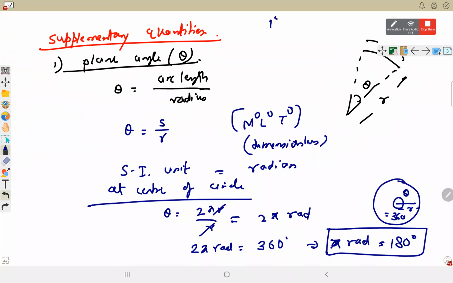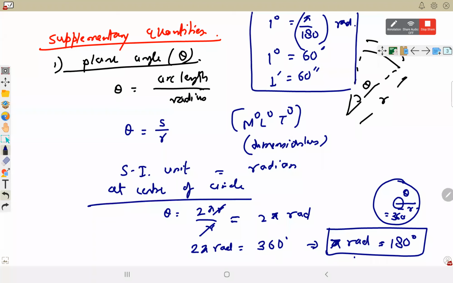So 1 degree is pi by 180 radian, and there are smaller angles for measurement like 1 minute. 1 degree is 60 minutes and 1 minute is 60 seconds. These are the smaller angles which are used for movement of planets or the location of GPS coordinates, latitude and longitude on the earth. We use degree, minute and second to know the precise location of a latitude or longitude.